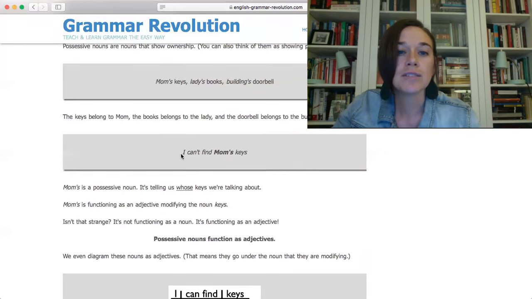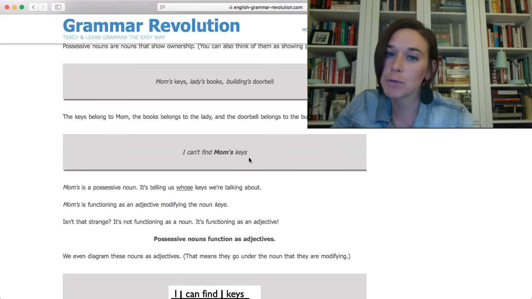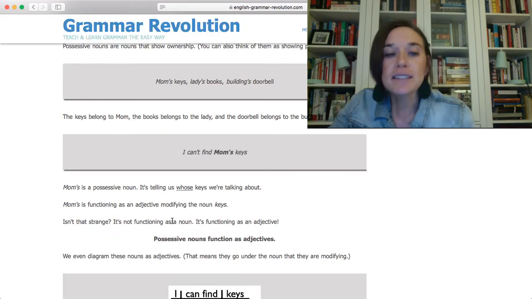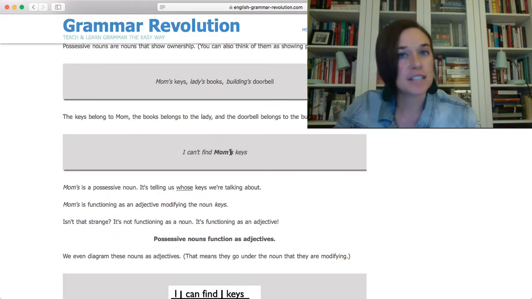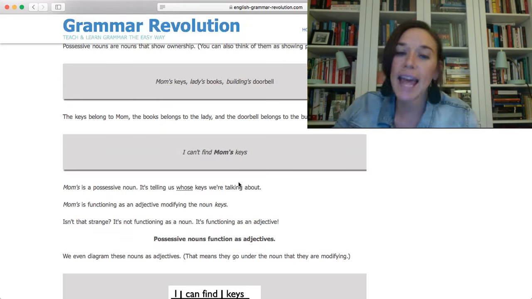Now, let's look at this one. I can't find mom's keys. Let's look at this sentence without the my. Notice here also that the word mom is a capital M because we're using that as her name. That is how we would write that sentence. So in this sentence, mom's is a possessive noun. It's telling us whose keys we're talking about. It's modifying the word keys. Mom's here is functioning as an adjective. It's modifying the noun keys.